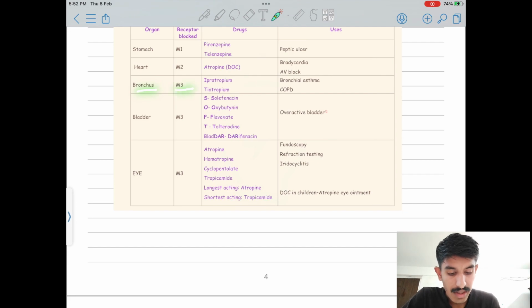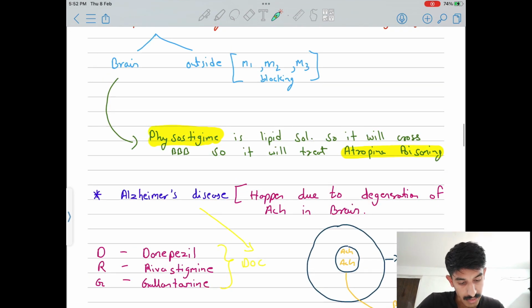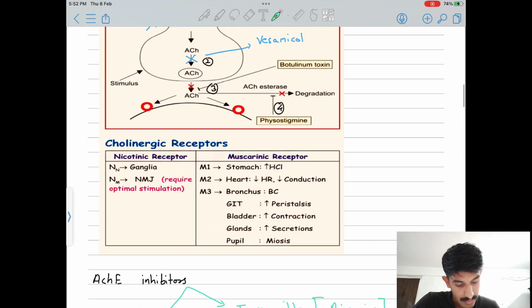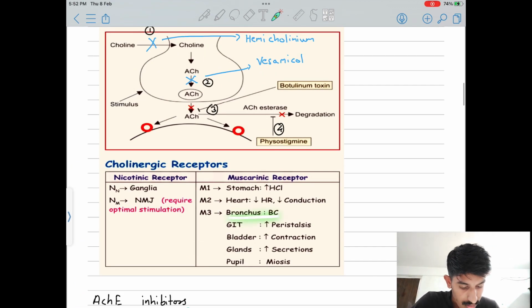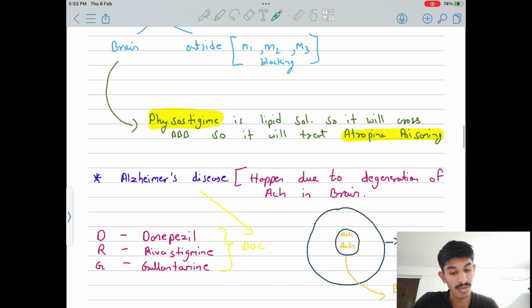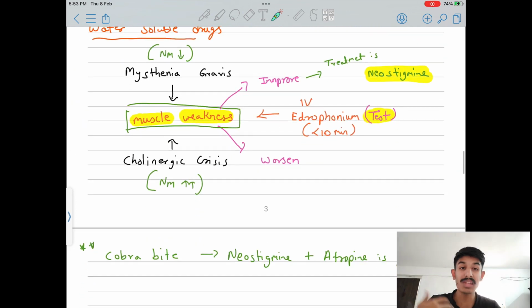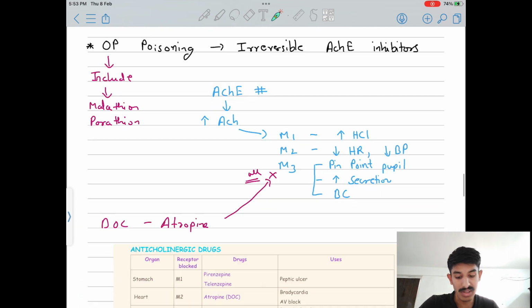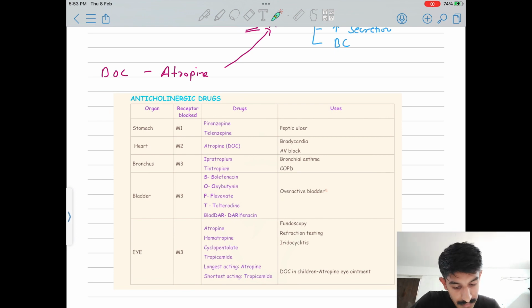Then bronchus. In M3, what do we see? Bronchoconstriction. M3 causes bronchoconstriction, so we need to stop it. Say an asthma patient has come and we have to stop this constriction. What will you give? You will give ipratropium and tiotropium. So you use these in bronchial asthma and COPD.